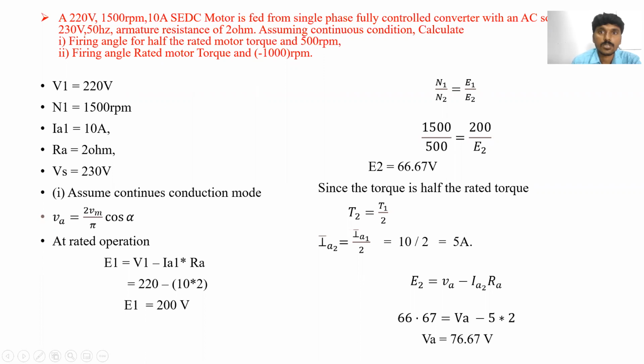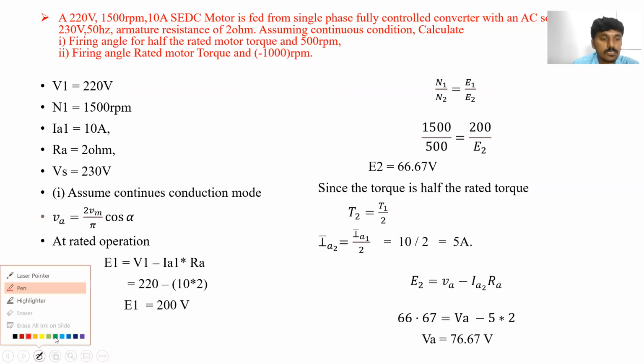So we have to find out the firing angle of the single phase fully controlled converter fed separately excited DC motor, and the data given is V1 equal to 220 volts, N1 equal to 1500 rpm, IA1 equal to 10 amperes, and armature resistance equal to 2 ohms.